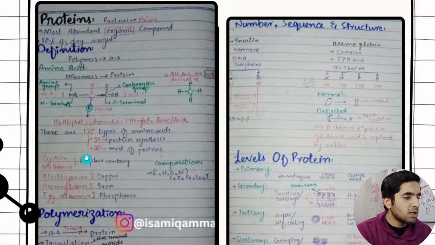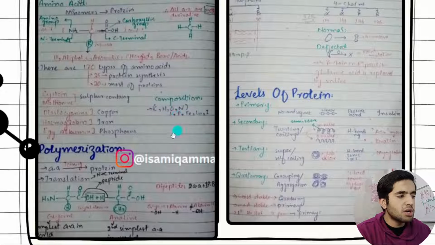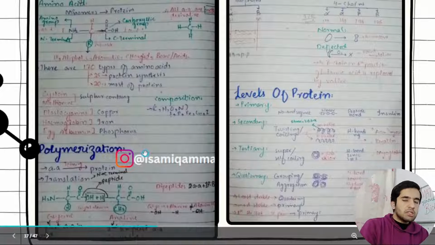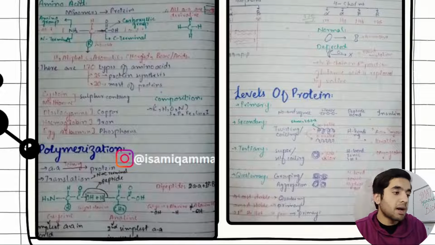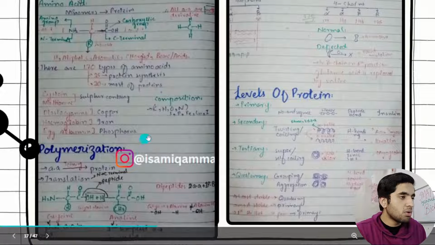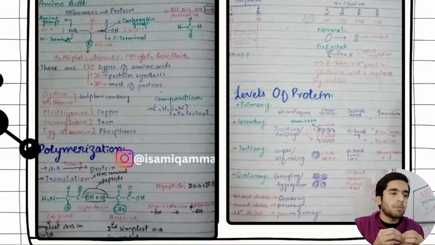So here is more information. These are proteins, cysteine, and these are sulfur containing amino acids. Sorry, and cyanocobalamin has cobalt, hemoglobin has iron, and albumin contains phosphorus. All this stuff. Composition: carbon, hydrogen, oxygen, nitrogen. And we have got polymerization, translation. Polymerization leads to translation. When amino acids combine, the basic bond that is involved is the peptide bond.